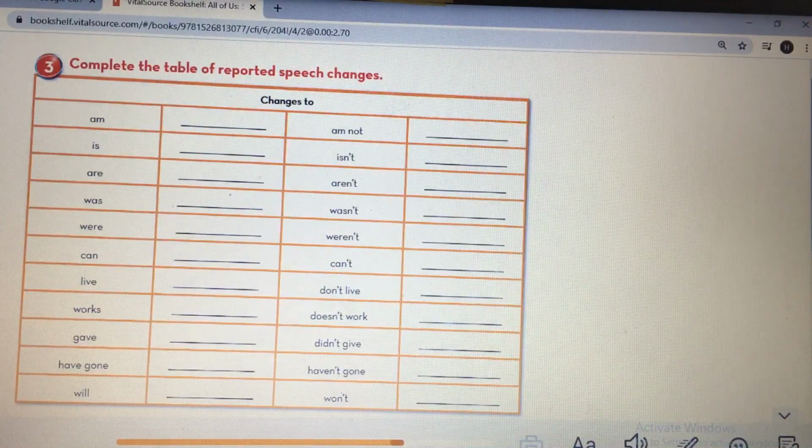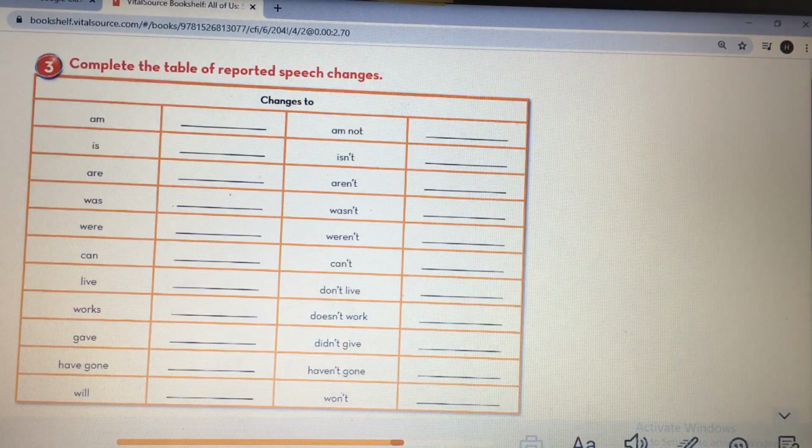Aren't becomes weren't. What about wasn't and weren't? Verbs to be in the past. Yes, past perfect. So hadn't been. What about can't? Yes, it is couldn't. Don't live. So we change from present to past. Don't live becomes didn't live. What about doesn't work? Yes, it becomes didn't work.